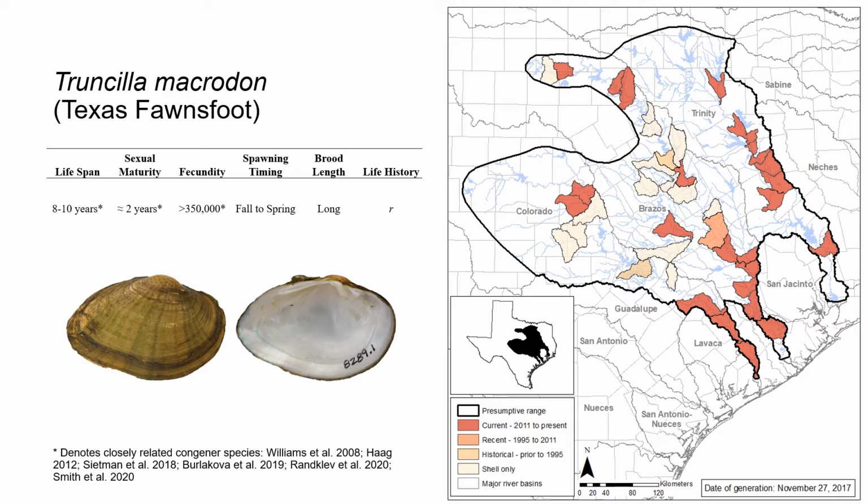Similar to the Texas heelsplitter, it has a shorter lifespan of 8 to 10 years, is moderately fecund, and a long-term brooding species, and based on these characteristics, it would best be classified as an r-selected species. It's found within the Trinity River Basin and 2 others outside of our study area. Due to low observations within our study area, we paired a closely related congener species, Truncilla donaciformis, which also exhibits similar life history characteristics and range.